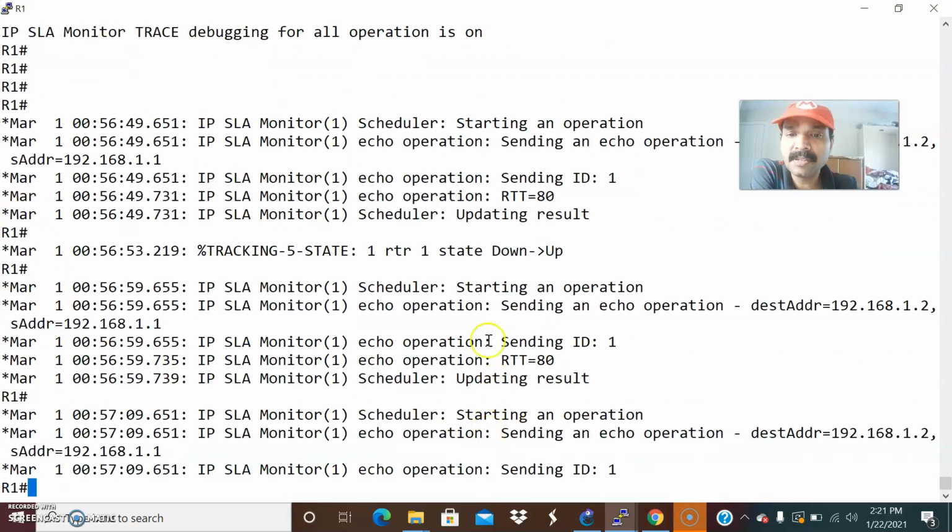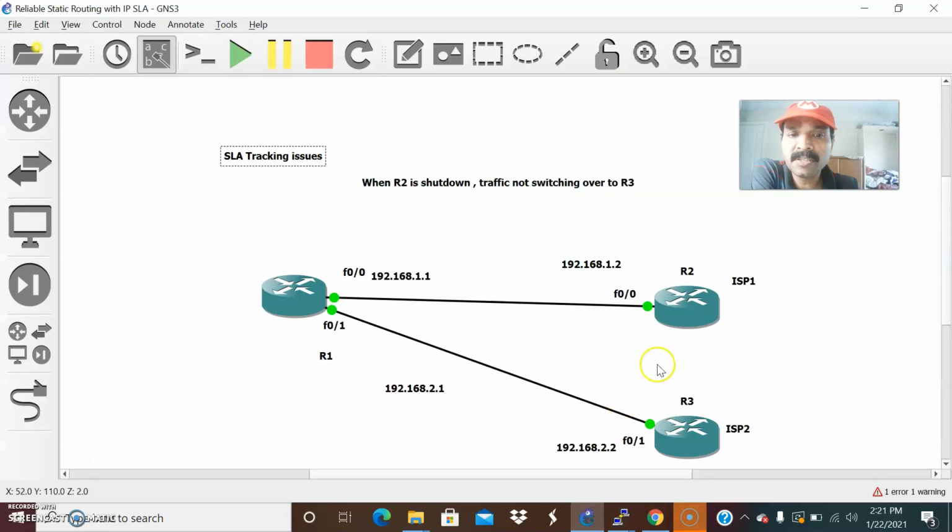So now you can see the result. It will automatically change; you can see the route changing from R2 to R3. You can see the static route to 2.2 because for this static route I have set the administrative distance of 1, that is the default, and this one I set to 2. So when this goes down, automatically the traffic will switch over to this interface.